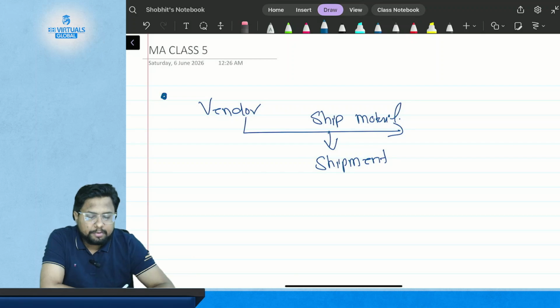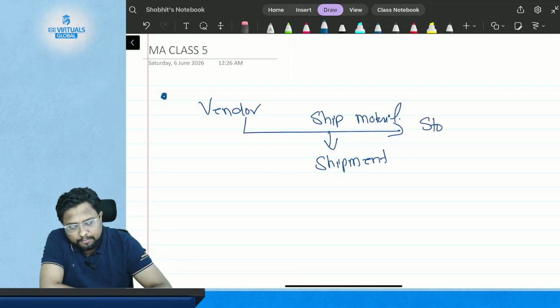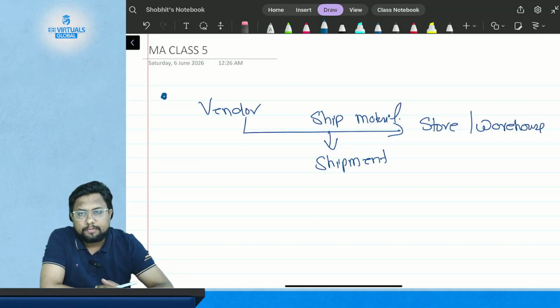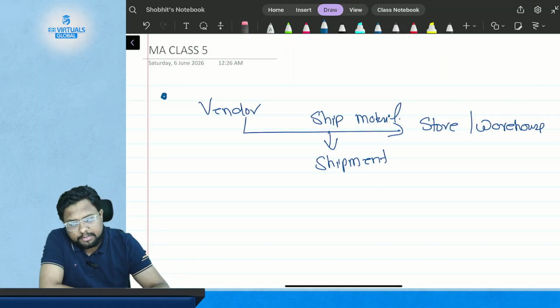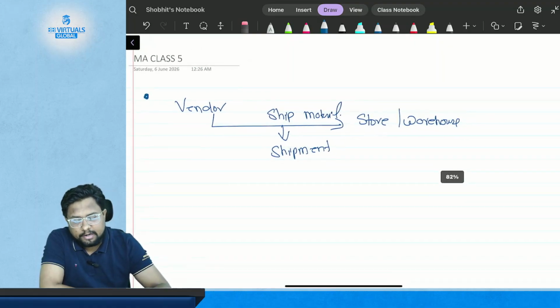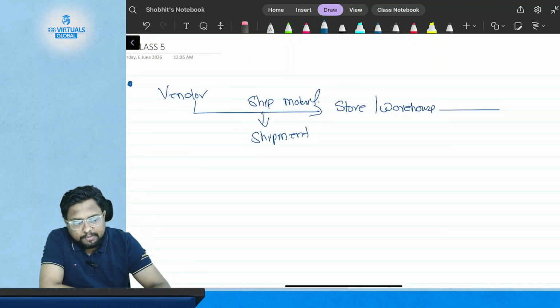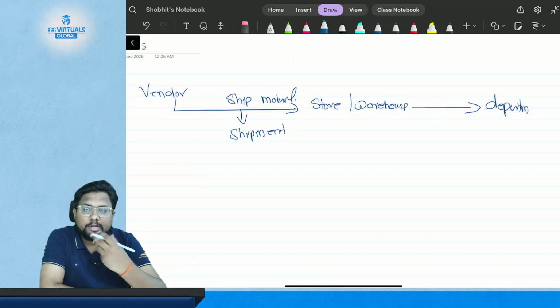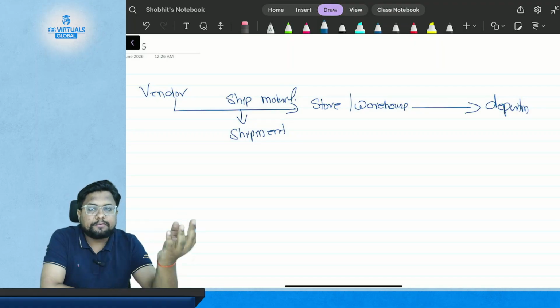The material will be received by the store or the warehouse or any other department, such as the goods receiving inwards department. Then it will be issued to the department which had ordered the material, transferred to them by the store.